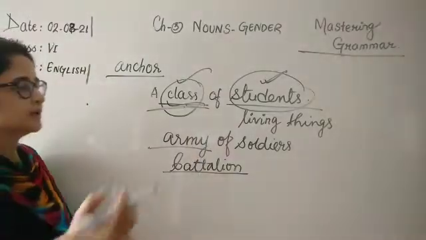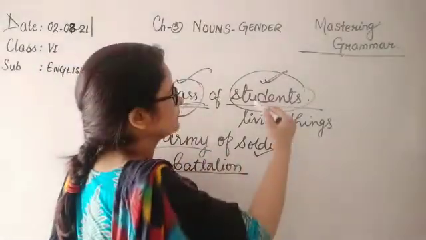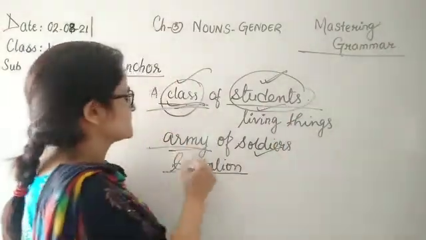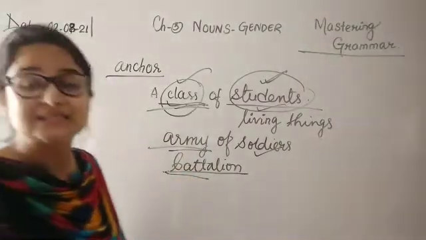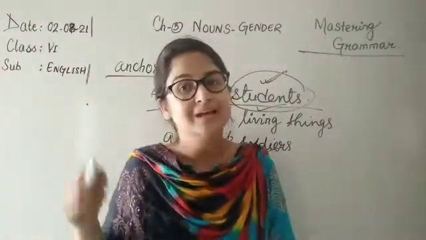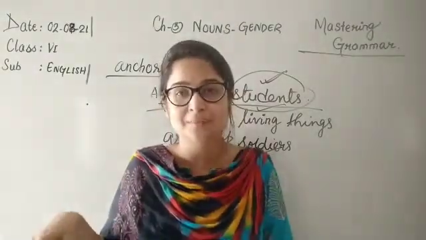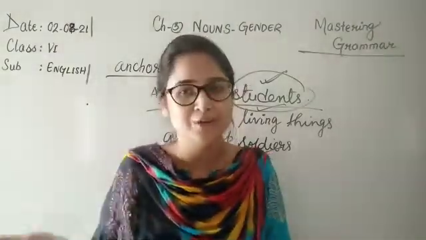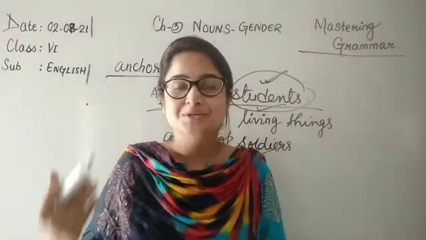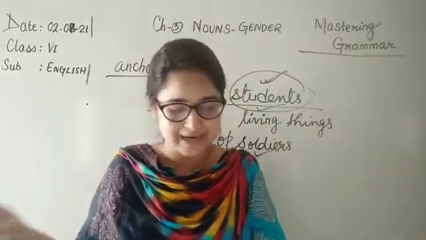Although they are denoting living things, the words class, army, battalion, the collective nouns, are neuter gender. They are neither male nor female, and not even common nouns.